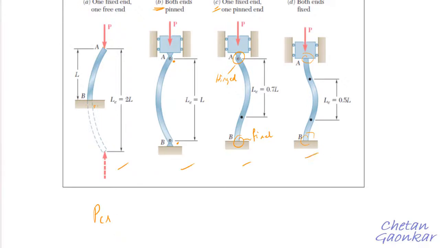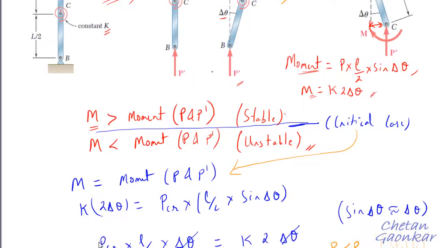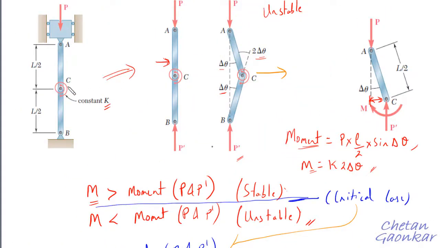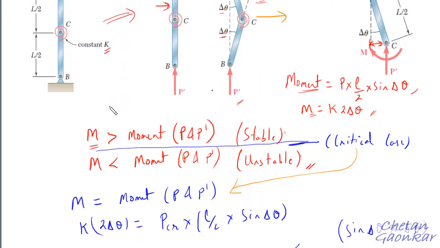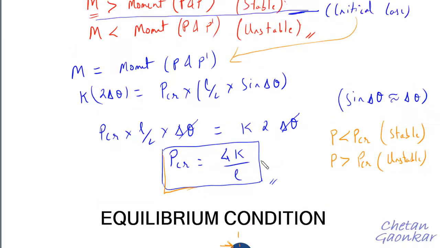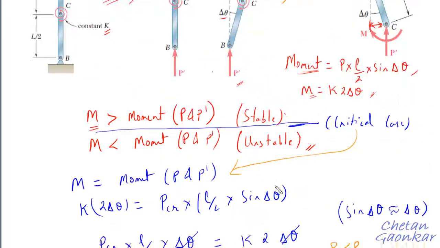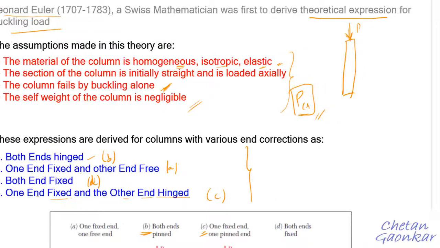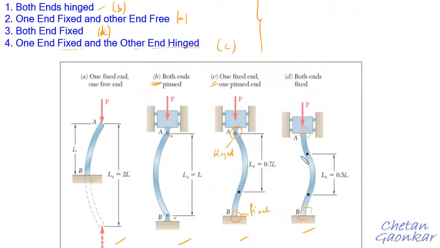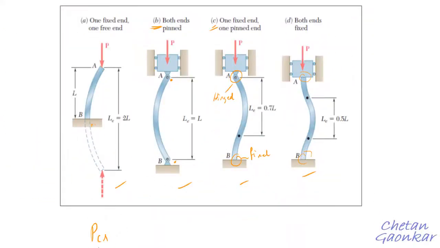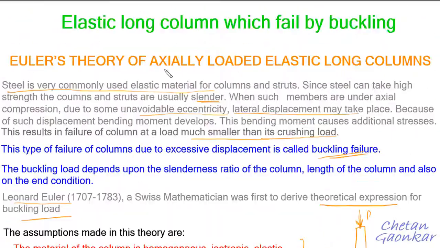All right. We saw that for an idealized system or for a simplified system, when it is replaced with the spring of constant K, the PCR expression turned out to be this. But for all of these actual cases now, we will try to derive the expression for PCR using Euler's theory.